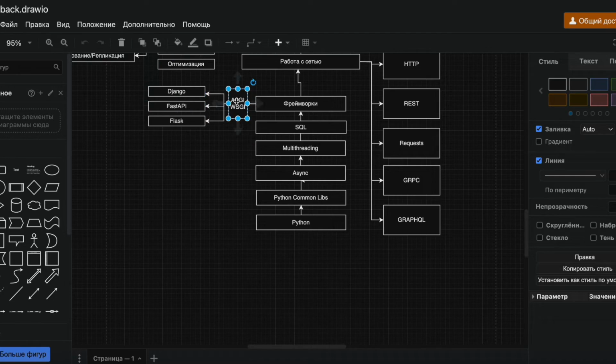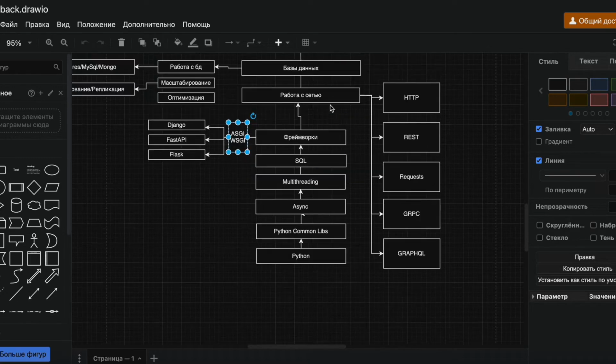Although for Django and Flask, I think there's even ASGI now. All of this is being introduced. So ASGI is currently the main one, while WSGI is more about legacy. It's just good to know and be able to work with it because older technologies still exist and some things need to be maintained.